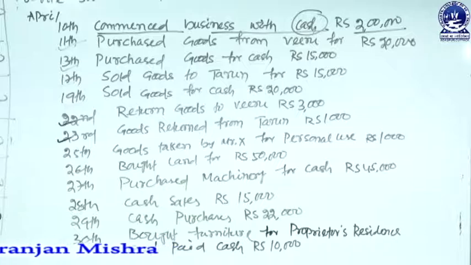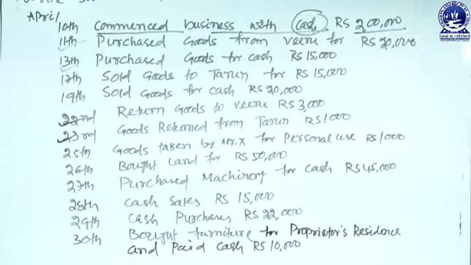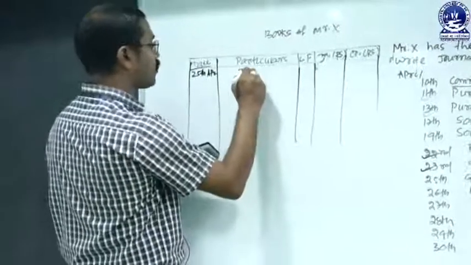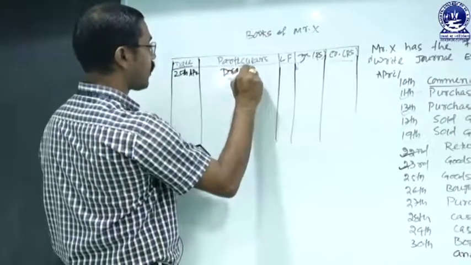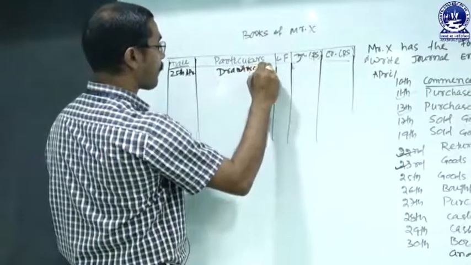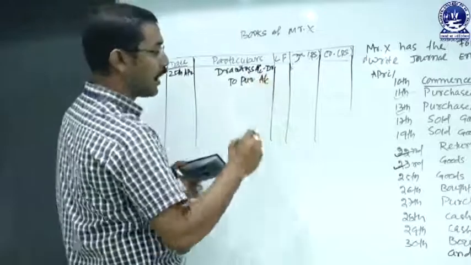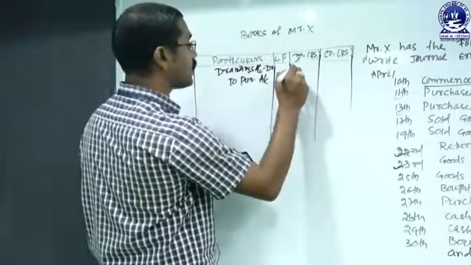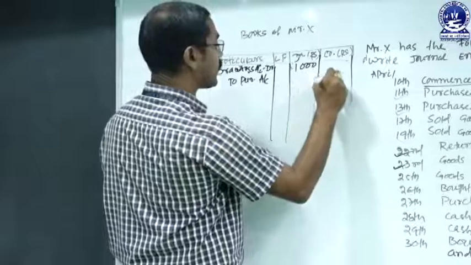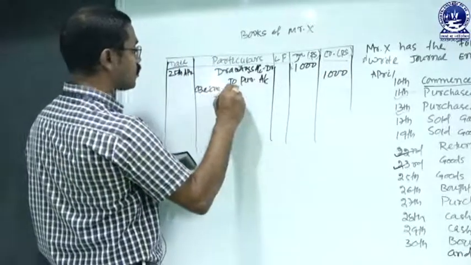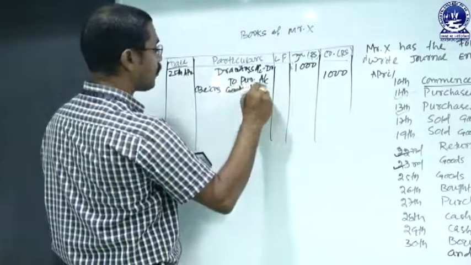So we have to record that in the form of a journal entry. The transaction is made on 25th April and the entry is drawings account debit to purchase account as goods withdrawn, and the amount is 1000. So debit amount 1000, credit amount 1000. The narration is being goods taken for personal use.